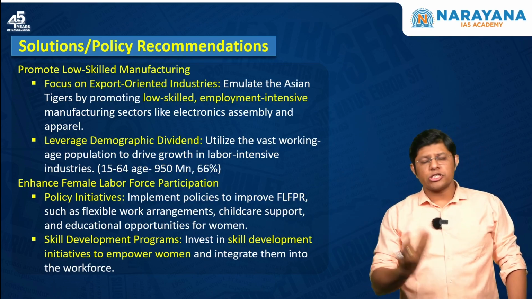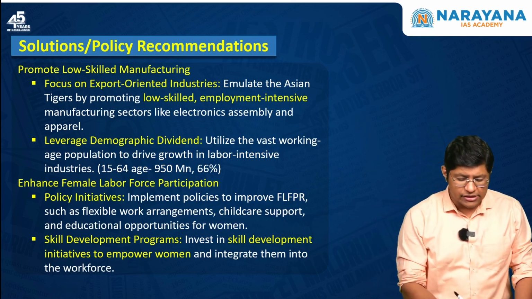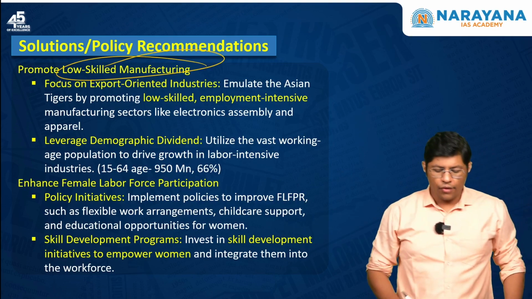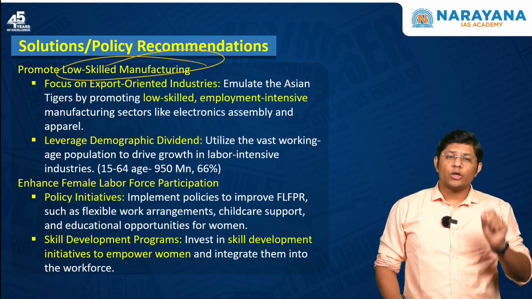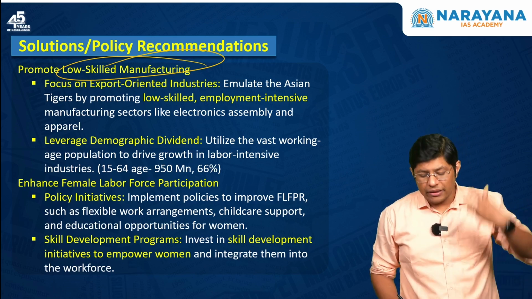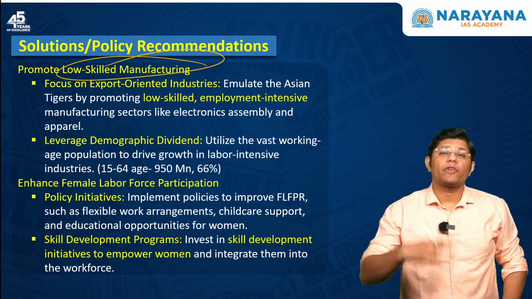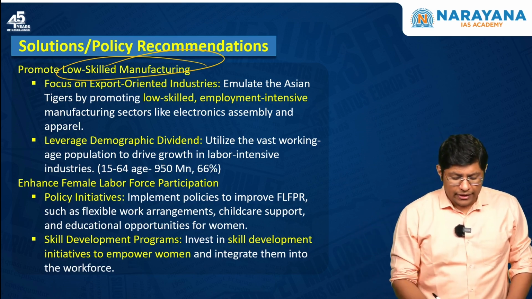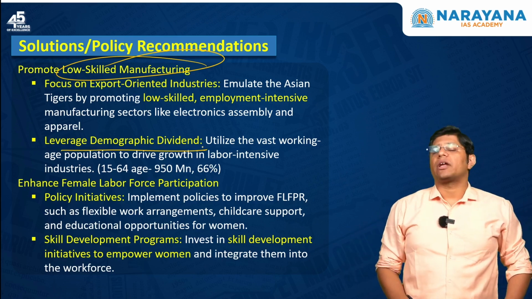So, what are the solutions or policy recommendations? First is to promote low-skilled manufacturing, which means that in the low-end manufacturing units, we have to ensure that we impart skills so that more employment is generated, and at the same time more profit. The second is to leverage the demographic dividend.